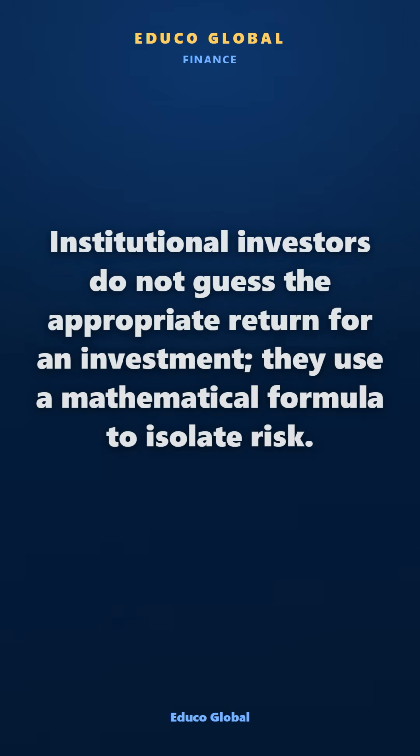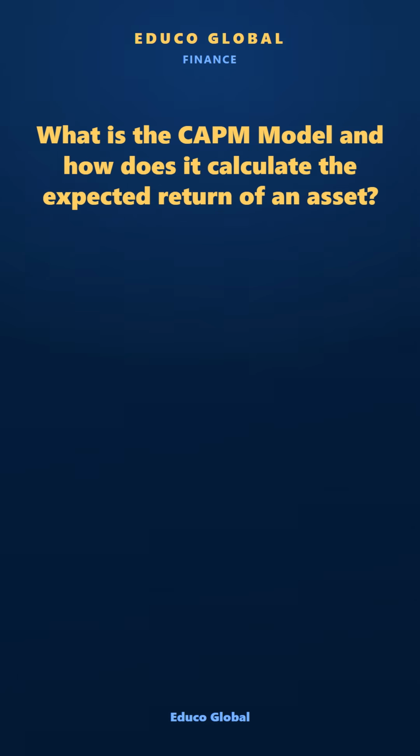Institutional investors do not guess the appropriate return for an investment. They use a mathematical formula to isolate risk. What is the CAPM model, and how does it calculate the expected return of an asset?